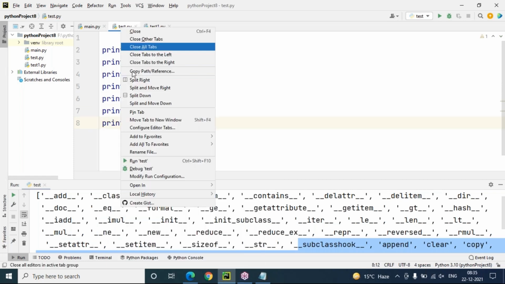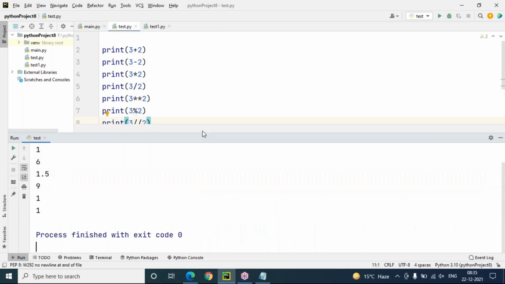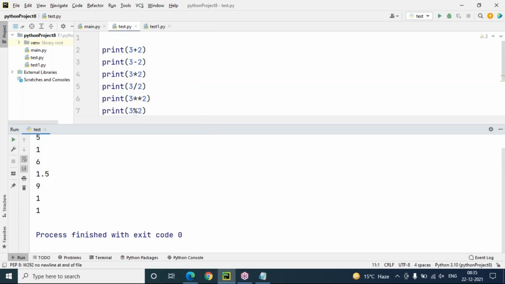Observe here. 3 plus 2, 5. 3 minus 2, 1. 3 into 2, 6. 3 by 2, 1.5 exactly. 3 double star 2 is 3 to the power of 2. This is the power operator. Double star indicates 3 square, 9. 3 modulus 2 is going to return the remainder.